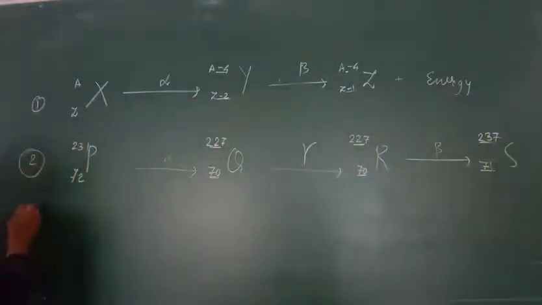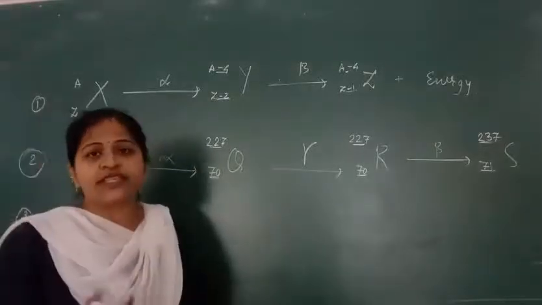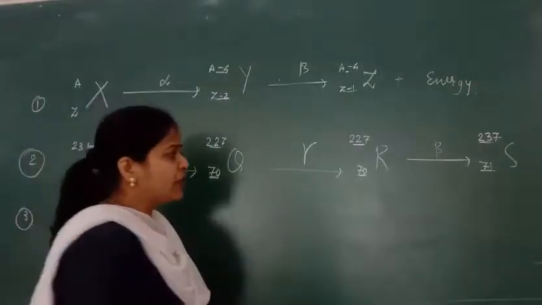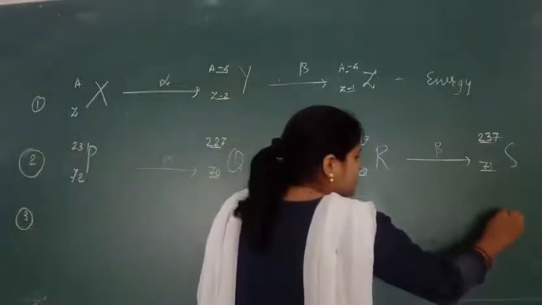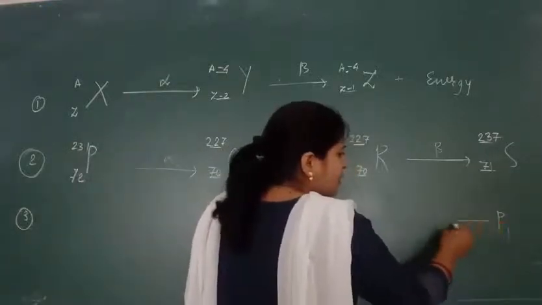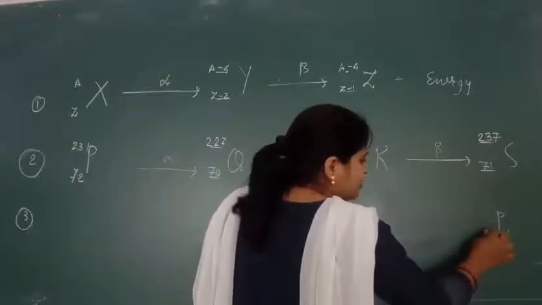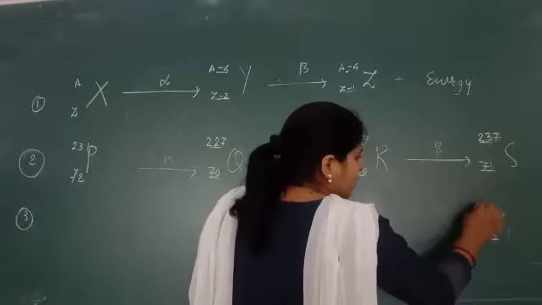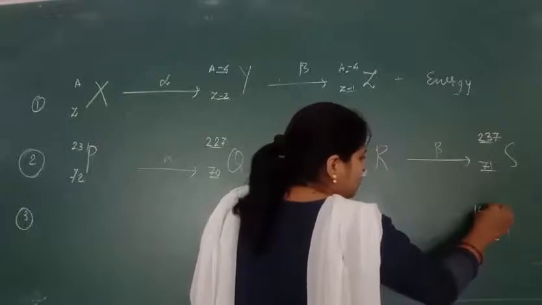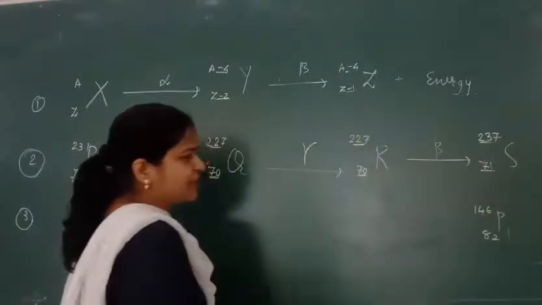One more question we will take. Many times we get a backward question. Backward question means, suppose this is P1, whose atomic number and mass are given as 82 and 146. Suppose this is an example.